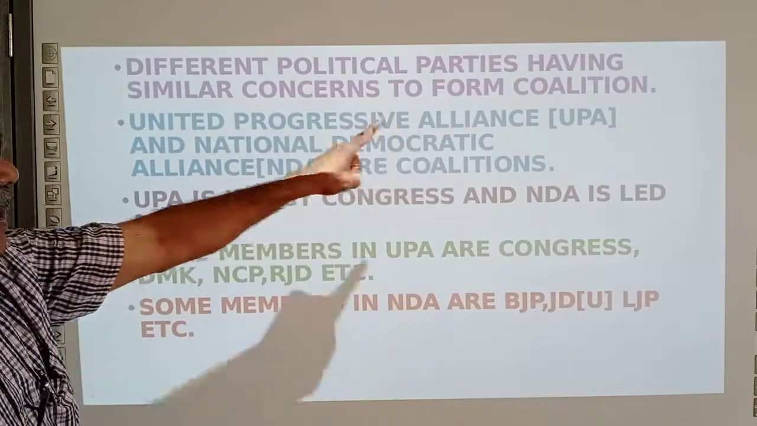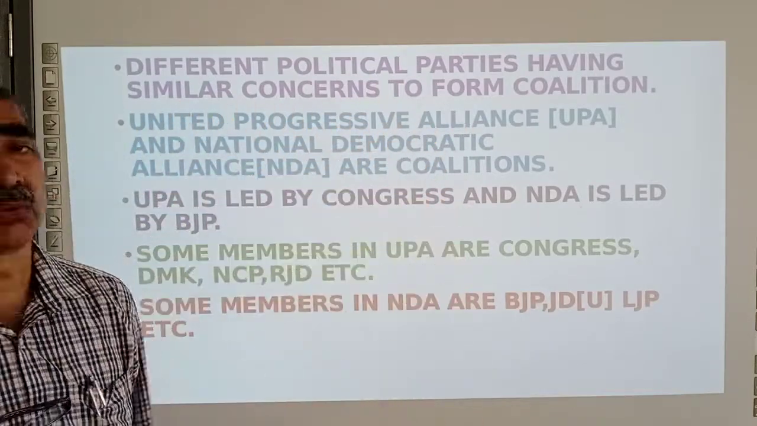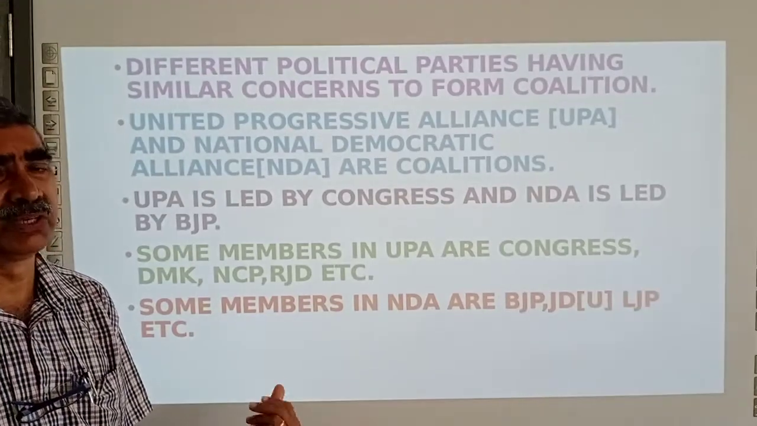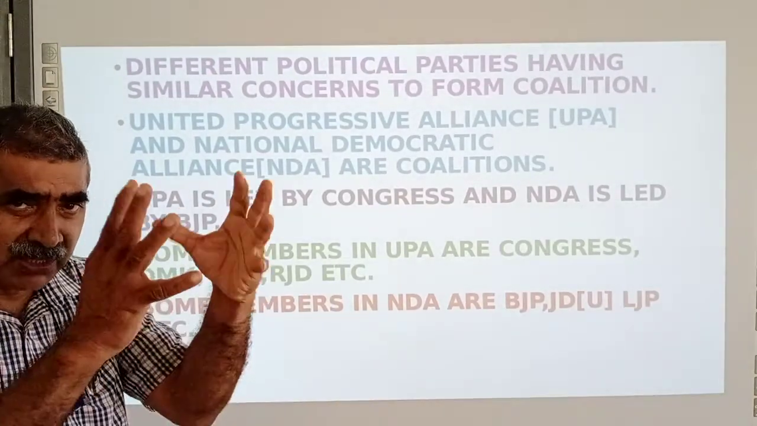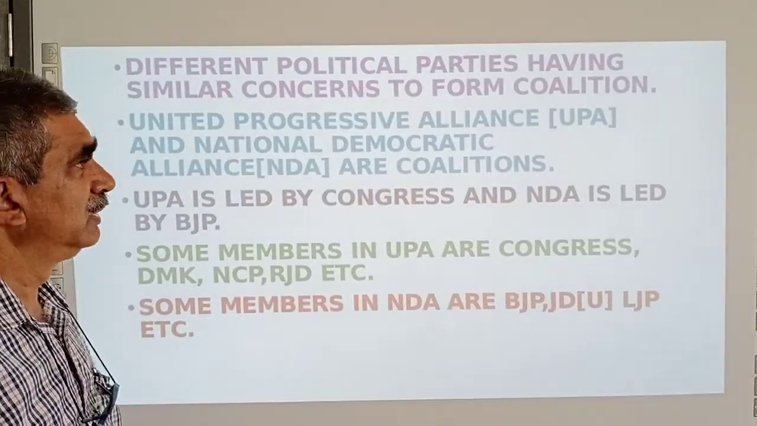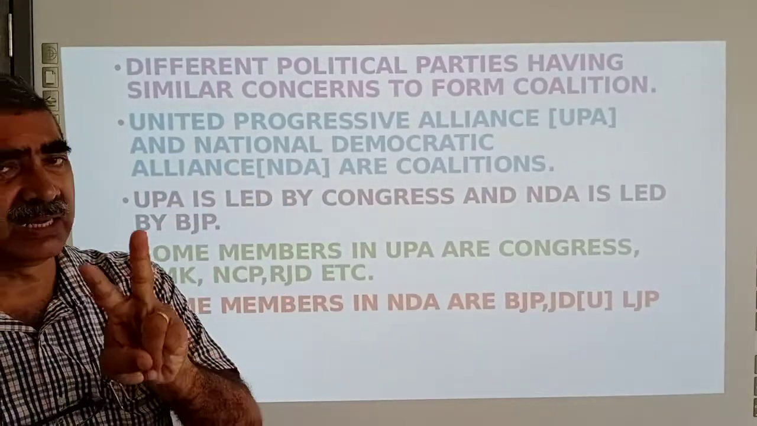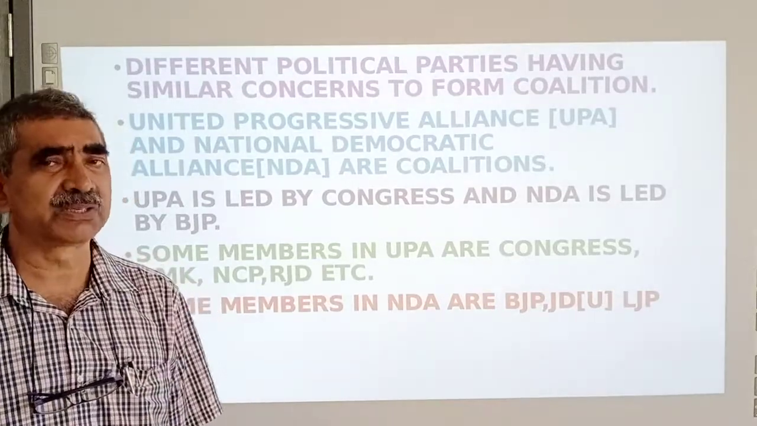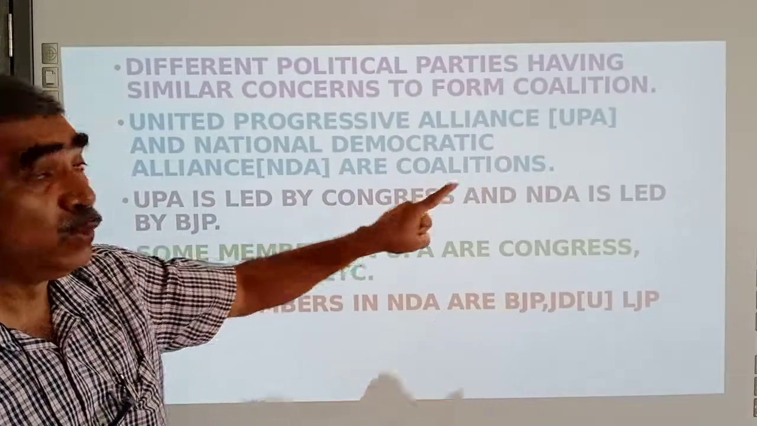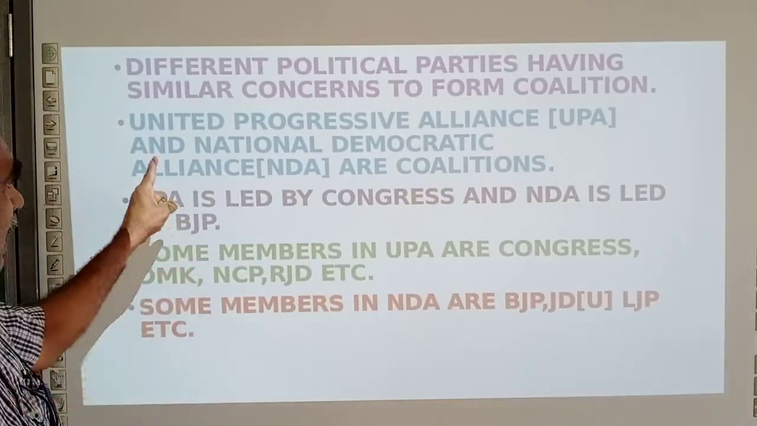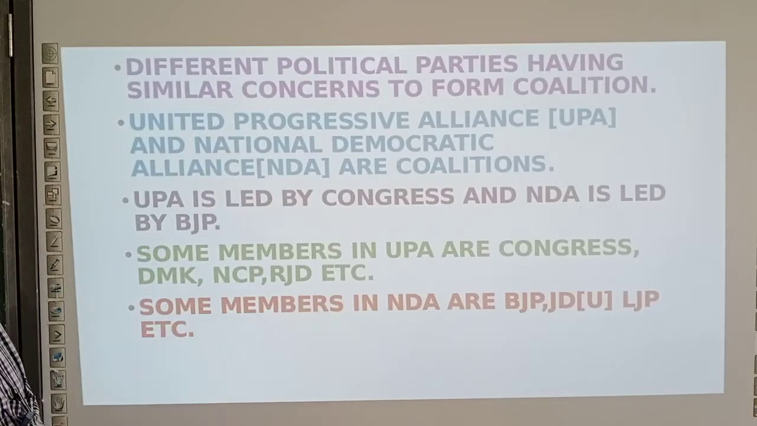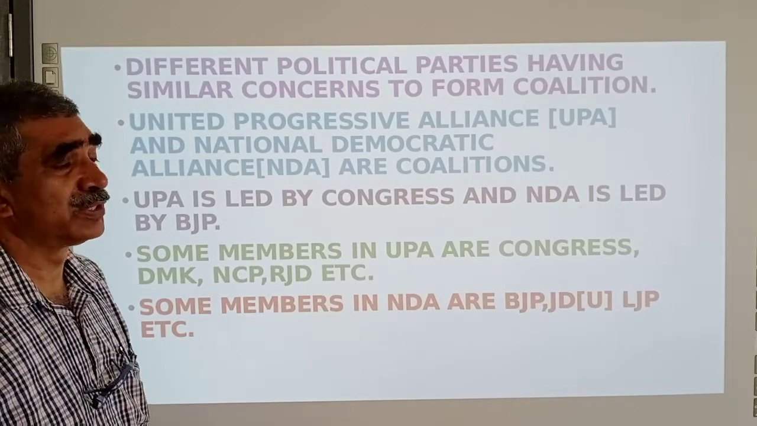Different political parties having similar concerns form coalitions. When one political party alone is not able to form the government, many political parties join together and form the government. There are two coalitions at present in India: the United Progressive Alliance, UPA, and the National Democratic Alliance, NDA. These are the two alliances at present in India.